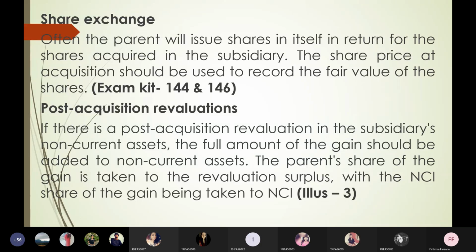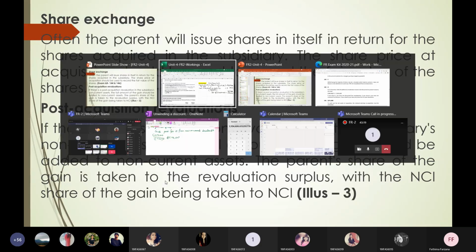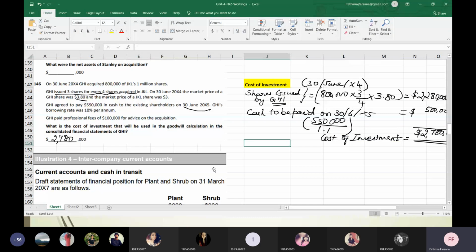Ma'am, can you tell me how he got 1.1, ma'am? Okay, I'll tell you. It is actually 550,000 today. He is not paying immediately, right? If you see, it is from 30th June 2004. We are computing this entire calculation, but the payment is going to happen on 30th June 2005. So exactly after 1 year it's happening, and you are finding this cost of investment right now. If you pay now, it is 500,000. Since the payment will happen after 1 year, you have to discount it.